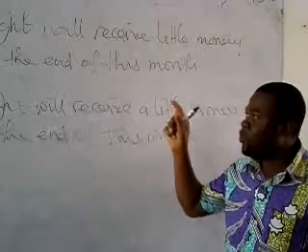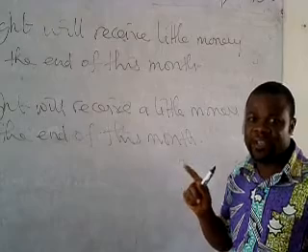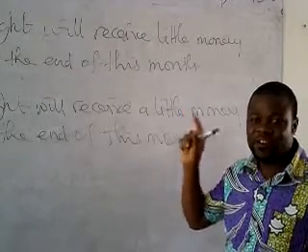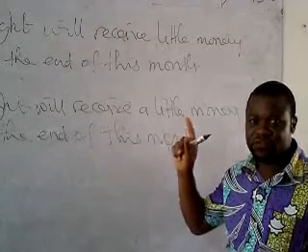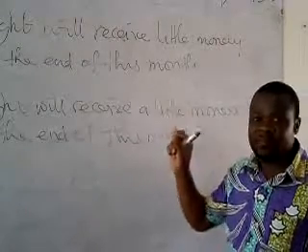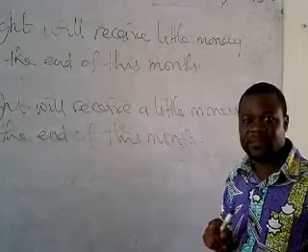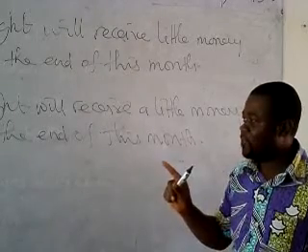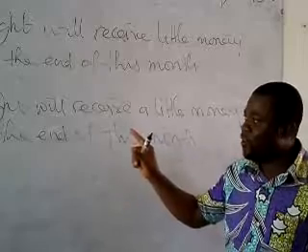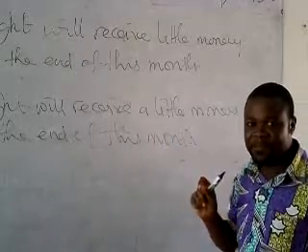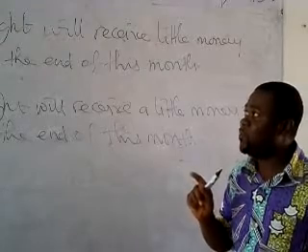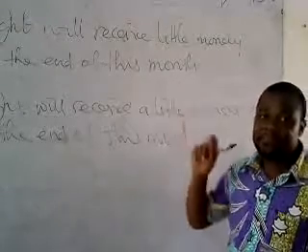So, which of the two do you think, if we add fortunate or unfortunate to, will fit in these two sentences? I am sure you have said that fortunately will be used for a little money, whilst unfortunately will be used for little money.